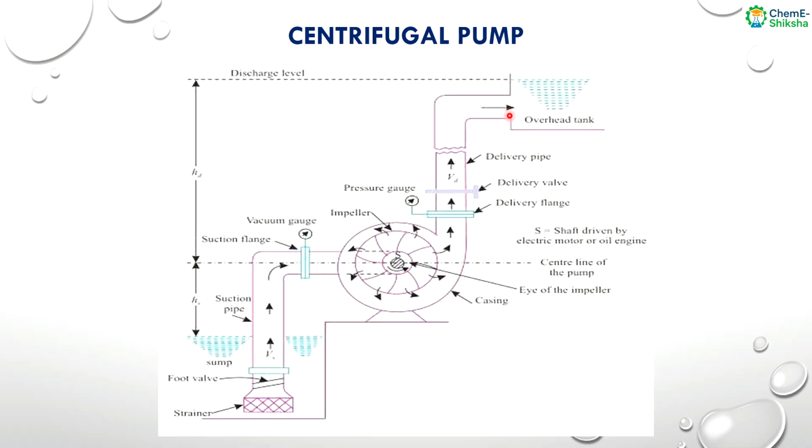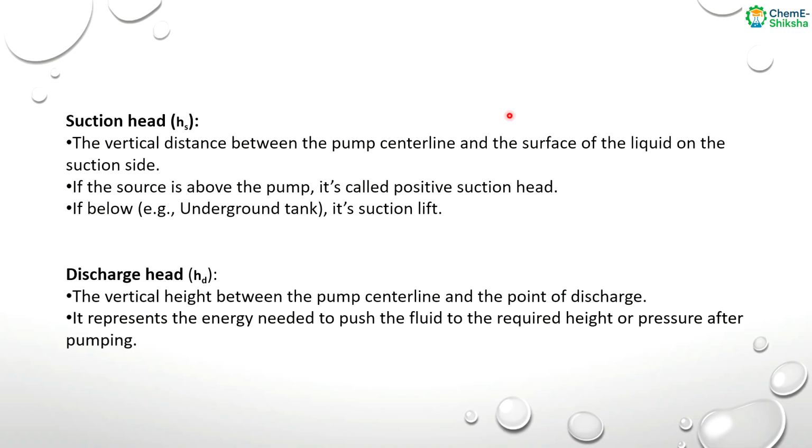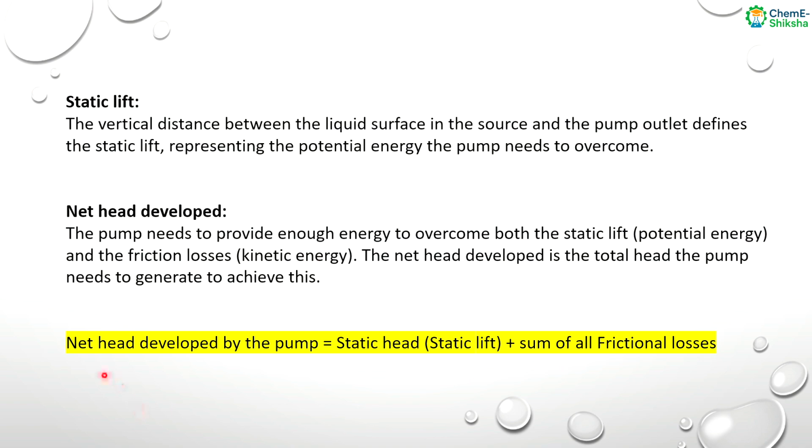So the total head developed by this pump is the summation of all of the head losses plus this static lift. This can be proved. So the net head developed by the pump is the static head or static lift plus the sum of all the frictional losses.